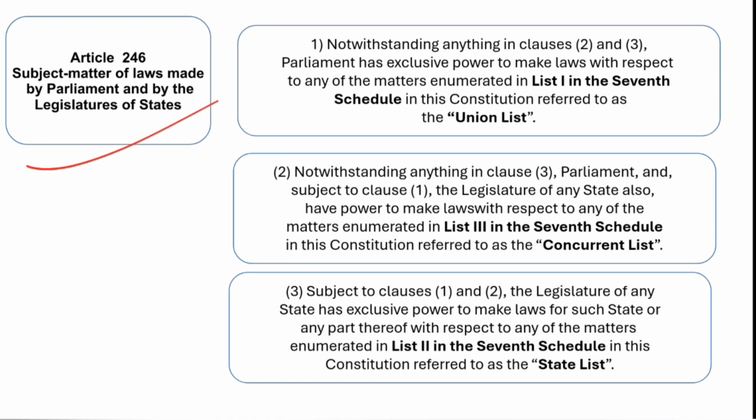Then comes Article 246, subject matter of laws made by Parliament and by the state legislatures. This is very important because it talks about the different lists in the 7th Schedule. Sub-article 1 says that notwithstanding anything in clauses 2 and 3, Parliament has exclusive power to make laws with respect to the matters enumerated in List 1 of the 7th Schedule, which is the Union List. Under the Union List, the subjects are provided, and on those subjects only Parliament has the power to make laws. So if the state legislature passes any law which encroaches on one of the subject matters in the Union List, this is directly an invalid law passed by the state.